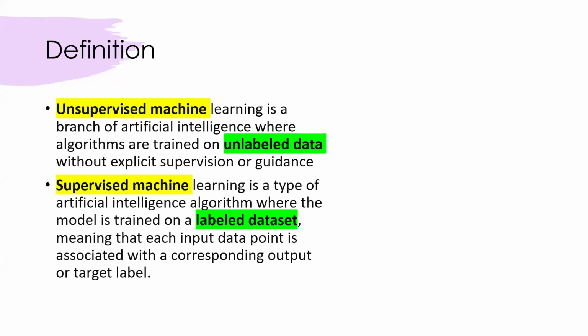Unsupervised machine learning model is a branch of artificial intelligence where algorithms are trained on unlabeled data without explicit supervision or guidance. On the other hand, supervised machine learning is a type of artificial intelligence algorithm where the model is trained on labeled data set, meaning that each input data point is associated with a corresponding output or target label.